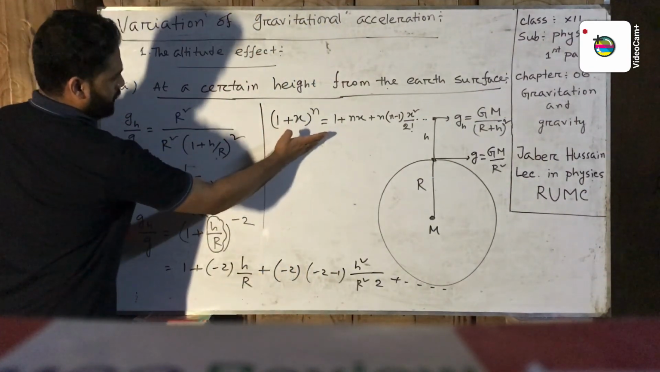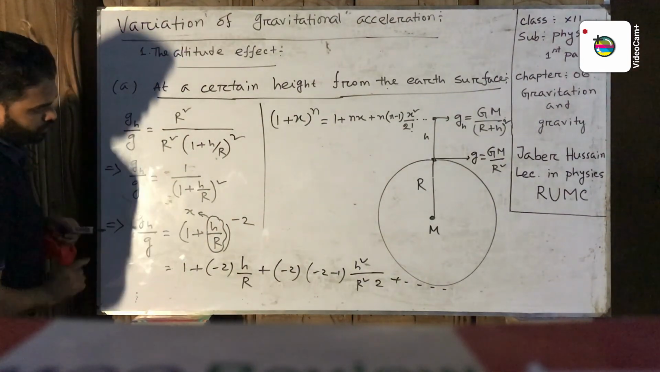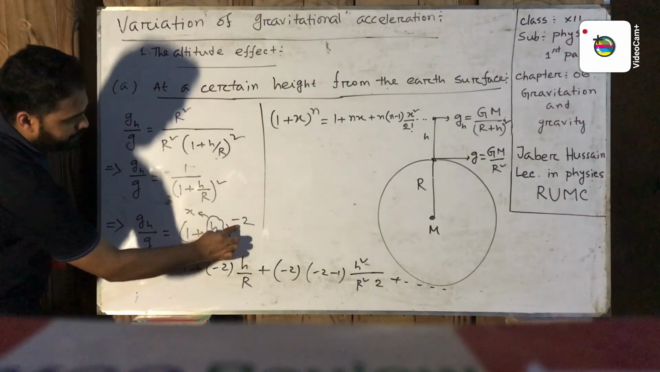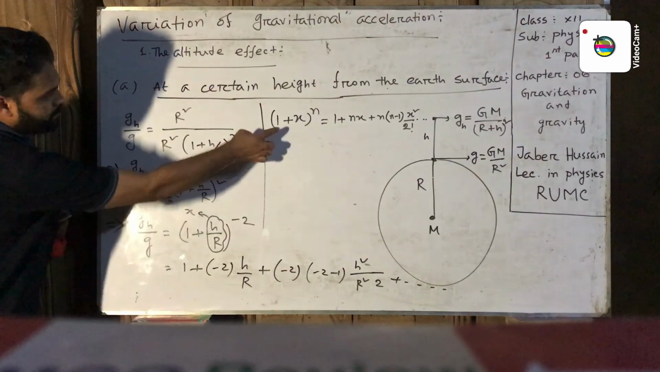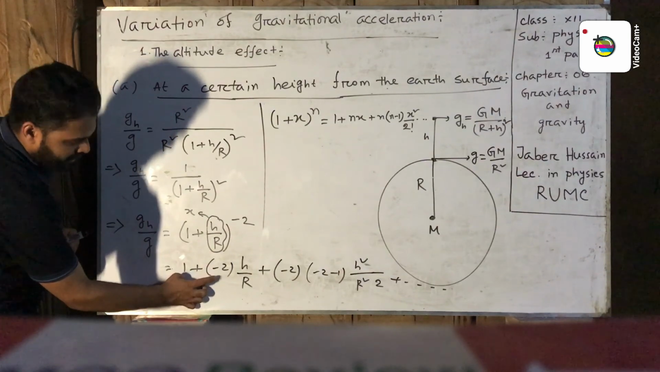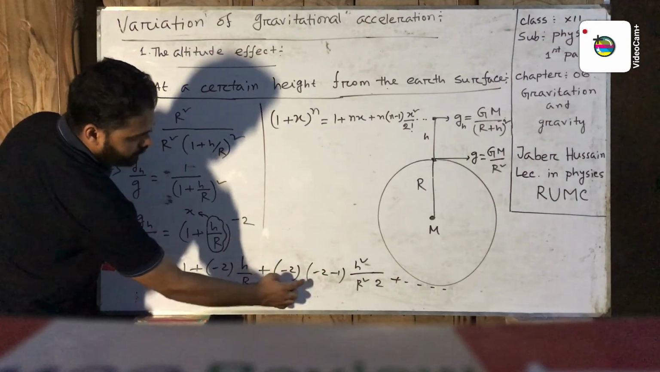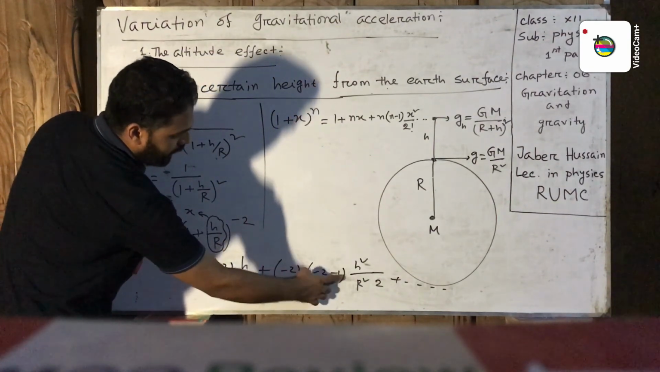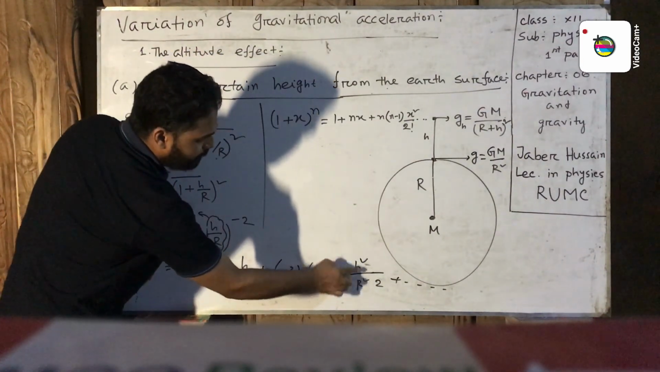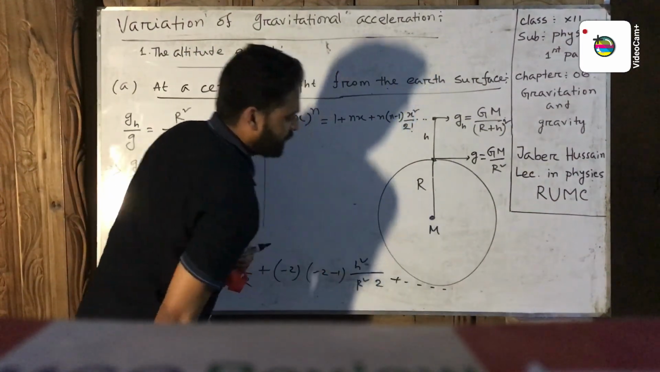We use this binomial expansion for this equation. Now in this equation x means h by R and n means minus 2. Now we apply this binomial expansion: 1 plus n, which is minus 2, times x, which is h by R, plus n into (n minus 1) x square. x is h by R, so x square is h square by R square, divided by 2 factorial which is 2, plus and so on, and continue.